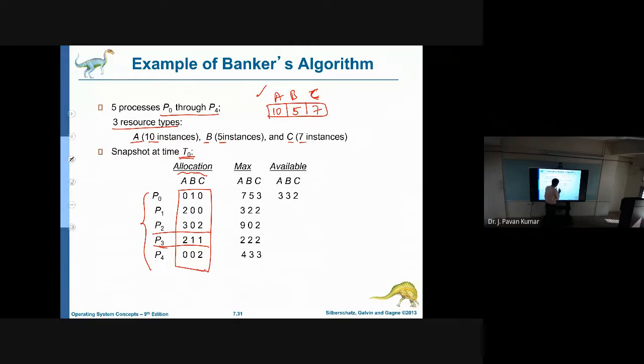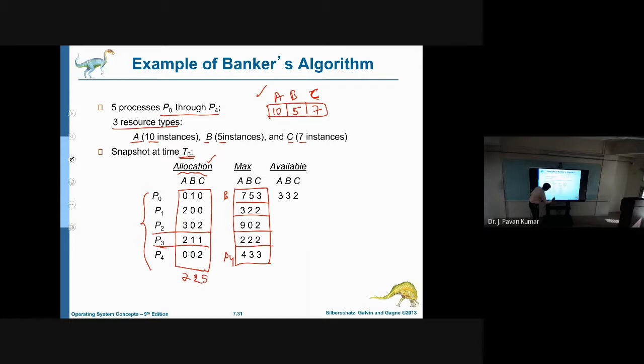Next, max is again an n by m matrix, as we have discussed. Here, for P0, this is the maximum requirement. For P1, this is the maximum requirement. P2, P3, P4. For P4, this is the maximum requirement. Now, in total how many A type resources are already allocated? 2, 3, 2, so total 7 allocated. Next, how many instances of B are allocated in total? 2. How many instances of C are allocated? 5.